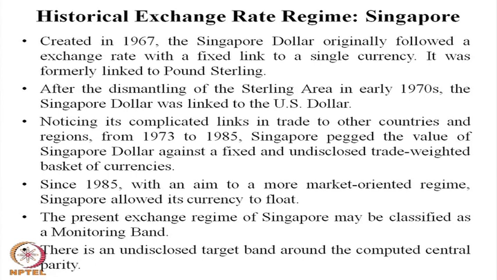They adopted, in place of the US dollar, a few more currencies, and they gave weights to each currency on the basis of trade. The weights are undisclosed; they never disclose the weight of a single currency. They adopted the basket of currency approach.